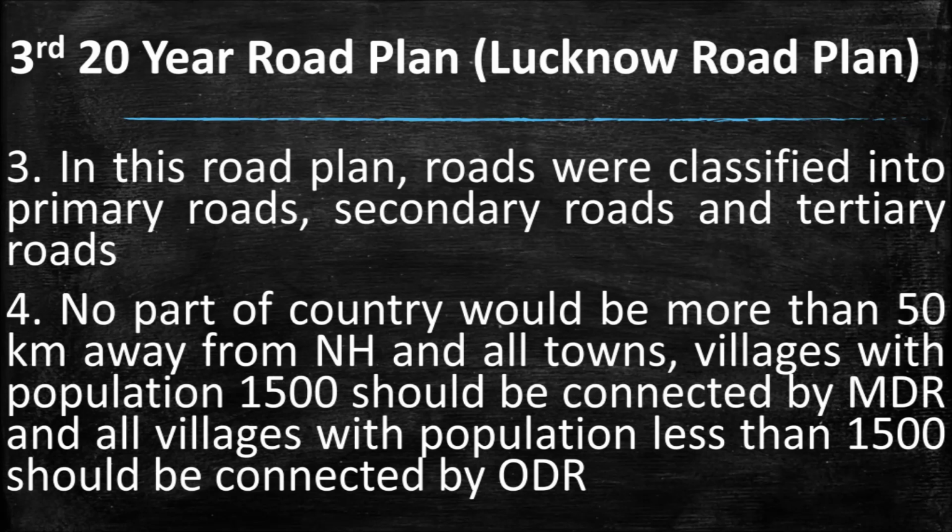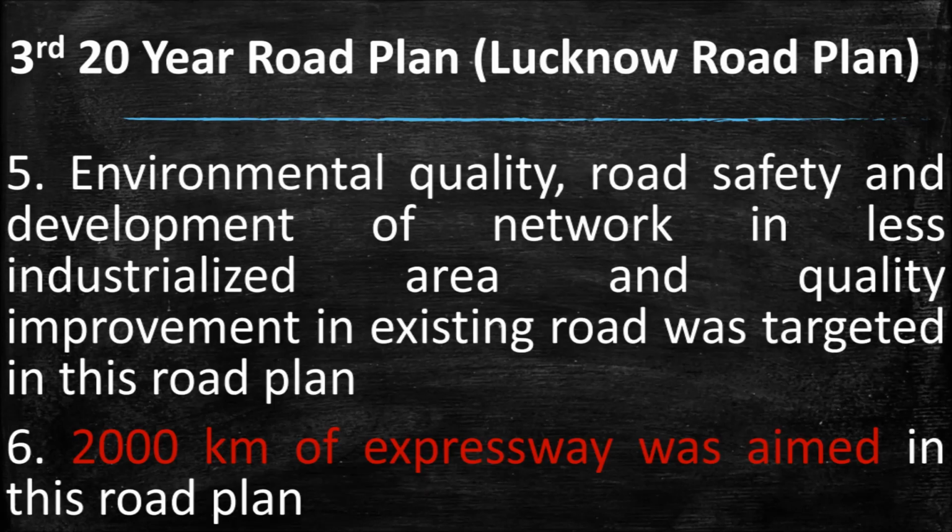No part of country would be more than 50 km away from national highway, and all towns, villages with population 1500 should be connected by major district road, and all villages with population less than 1500 should be connected by other district road. Environmental quality, road safety and development of network in less industrialized area and quality improvement in existing road was targeted in this road plan. A 2000 km stretch of expressway was aimed in this road plan.